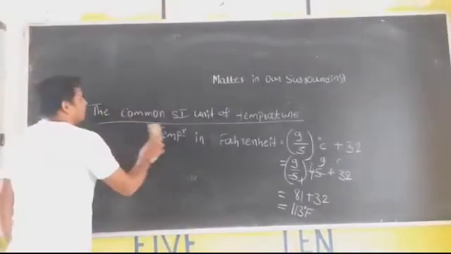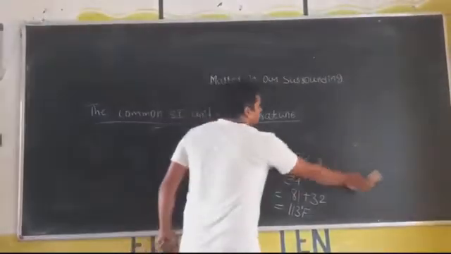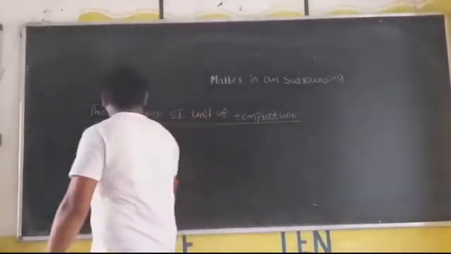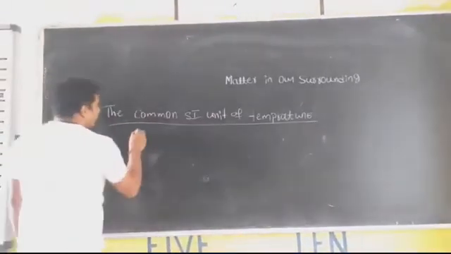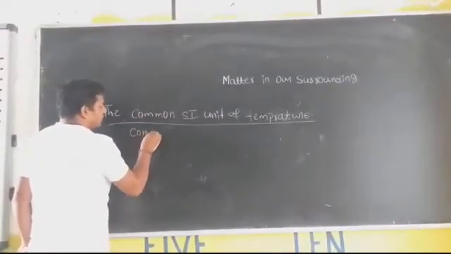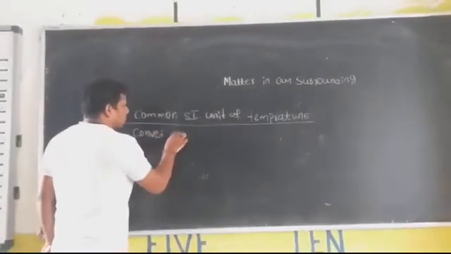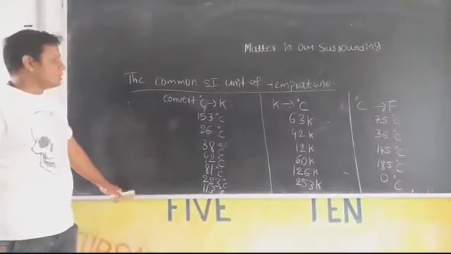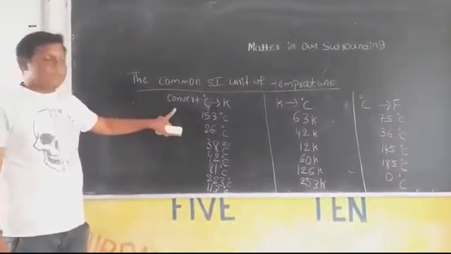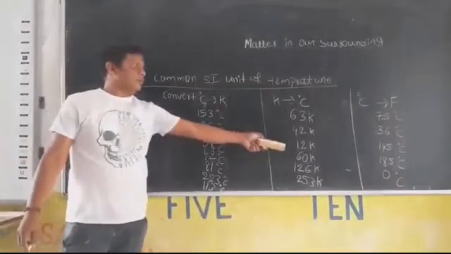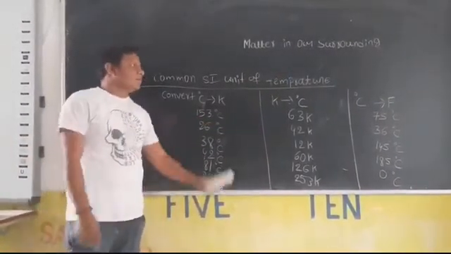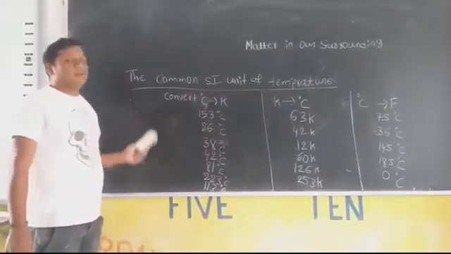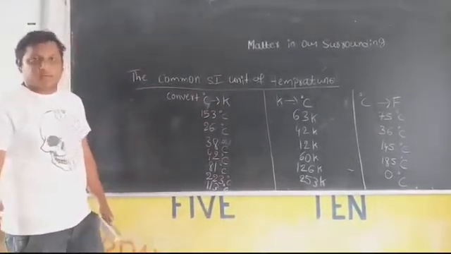These are conversions of different temperature units. Take some homework and do it at home. Convert these from degree Celsius to Kelvin, from Kelvin to degree Celsius, and from degree Celsius to Fahrenheit. Convert all these into different temperature units at home.